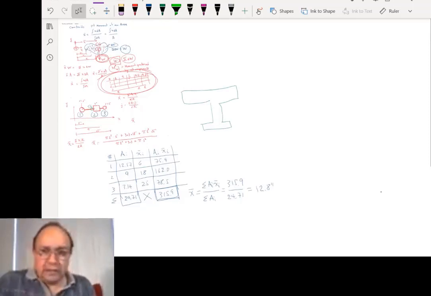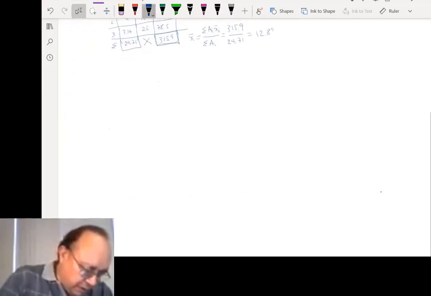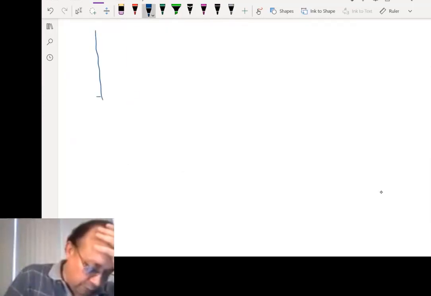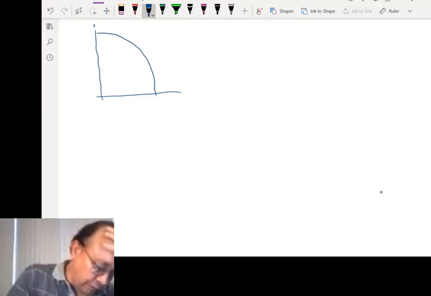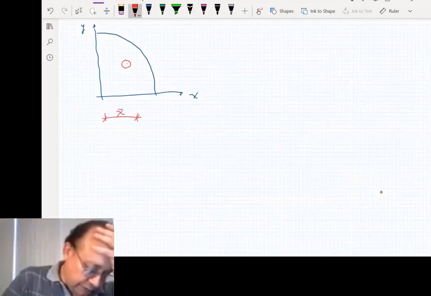One last example with the integral: let's try to calculate the center of gravity of a basic figure like a quarter of a circle. The center of gravity will be somewhere over here. We don't know where, but we need to find this distance, x bar.